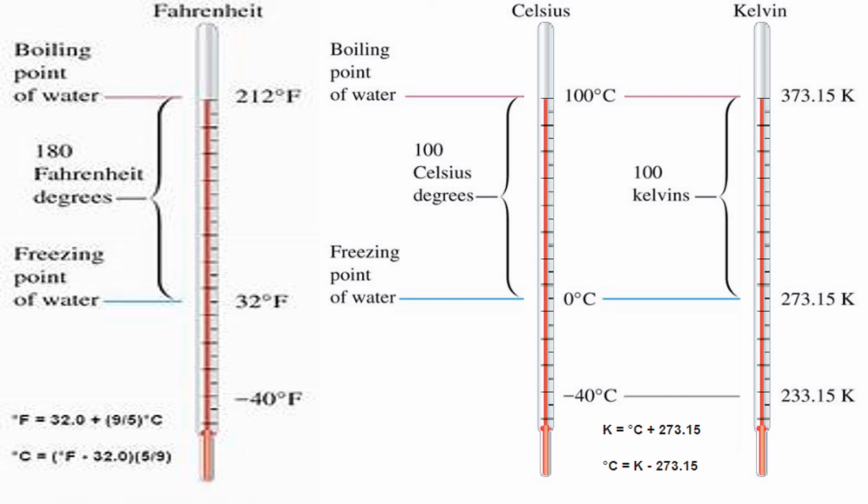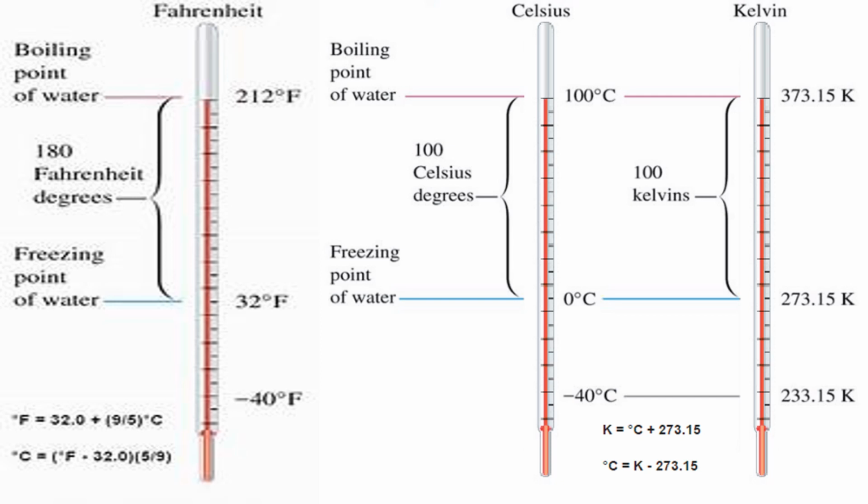So what is the melting point of water in Kelvin scale? 273.15 Kelvin. In Kelvin scale, you should not mention degree.